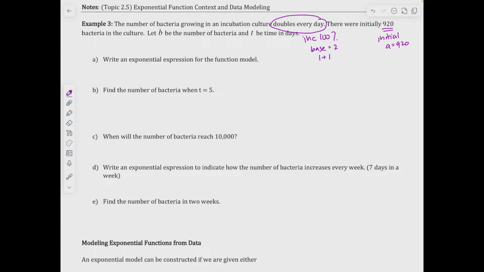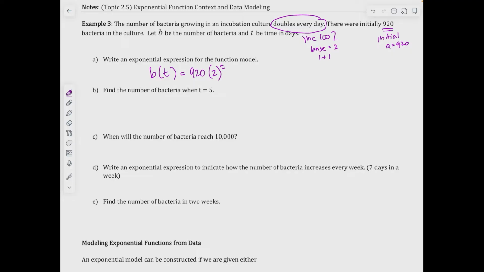And so let B be the number of bacteria and T is the time in days. So once I know this, the first thing I want to do is write an exponential expression for the function model. So what that tells me is the number of bacteria after T days is equal to 920, the initial amount, times 2, because it's doubling, to the T power.